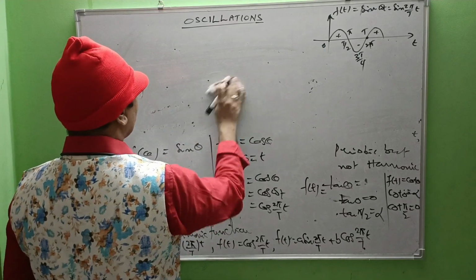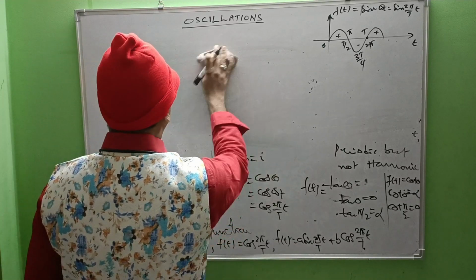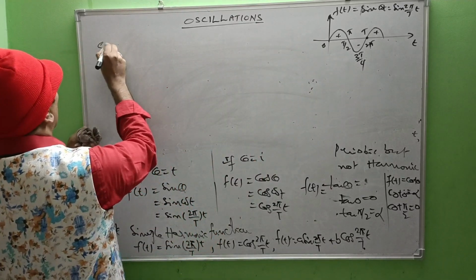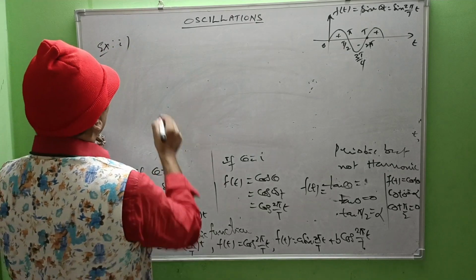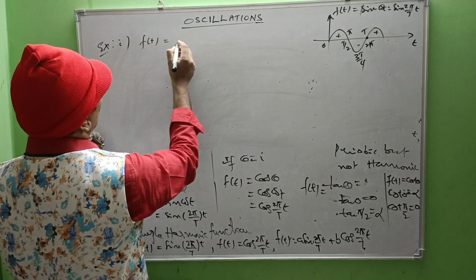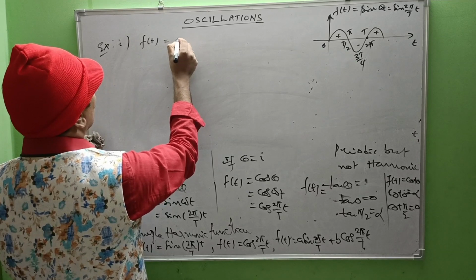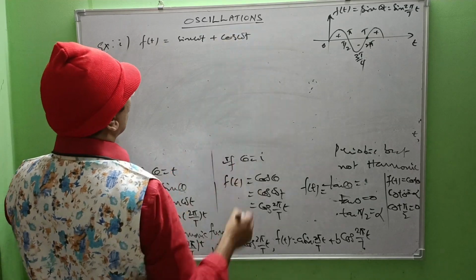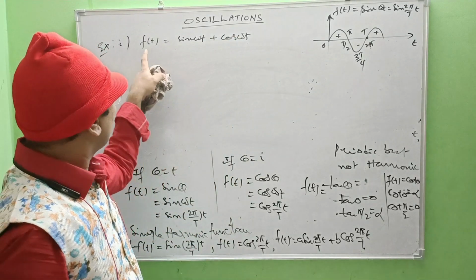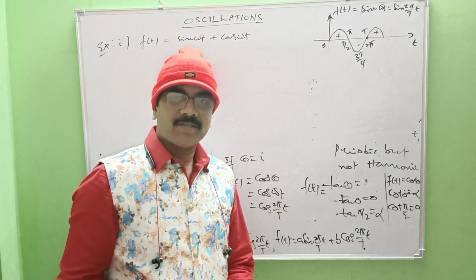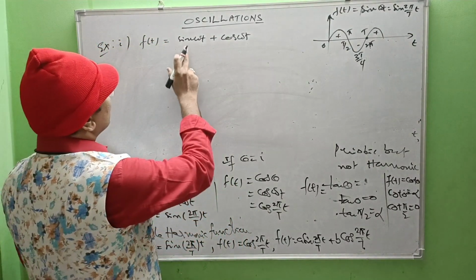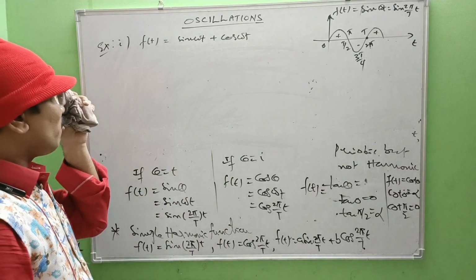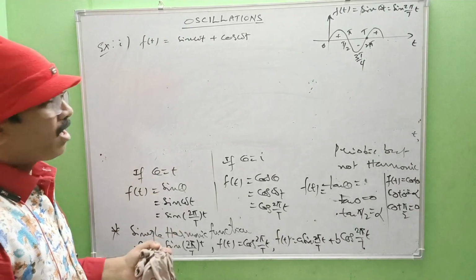The first example. See, example 1. F of t equal to sine omega t plus cos omega t. This is the given function. So this is the combination of sine and cosine. Is it harmonic or not? If it is harmonic, what is the form of that harmonic function?